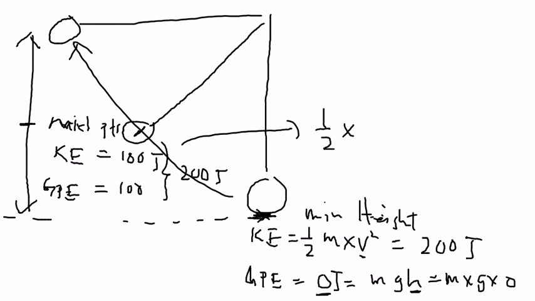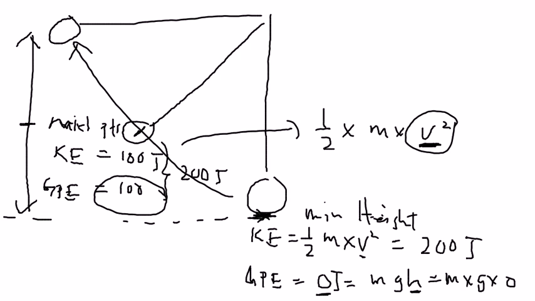According to the formula, half times m times v squared, when the speed v slows down due to the gravitational force pulling, the KE amount reduces as well, and part of the energy is changed to GPE.